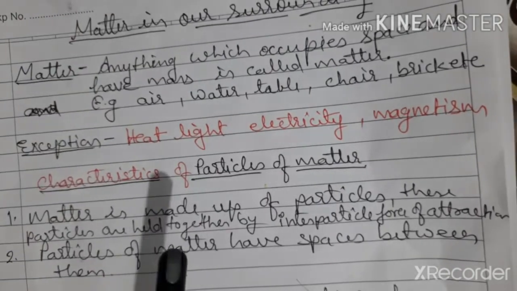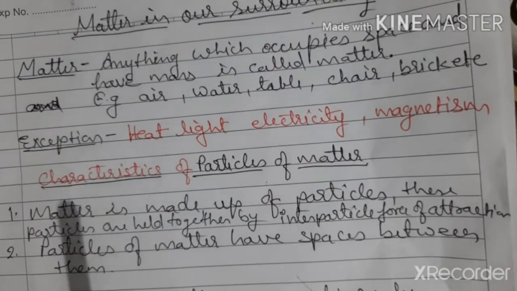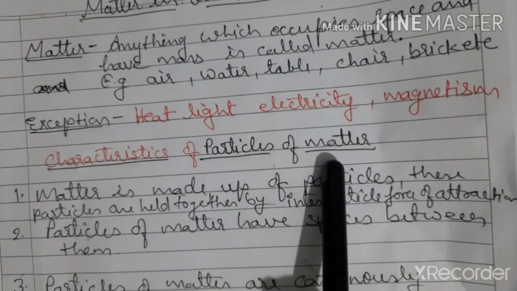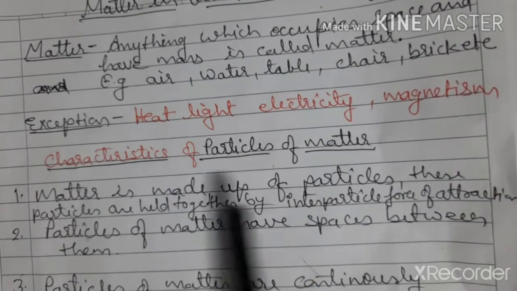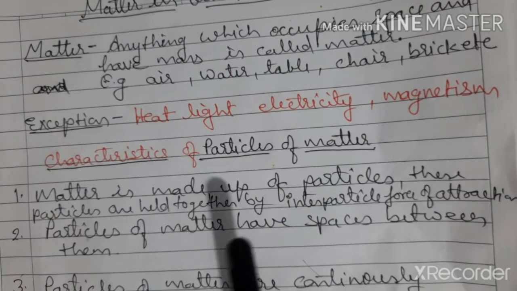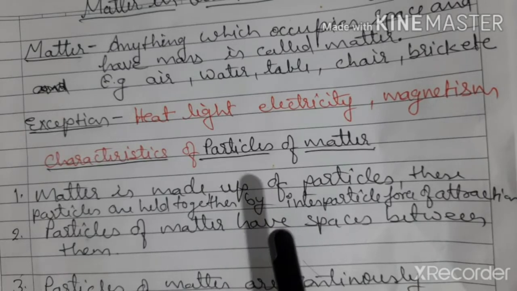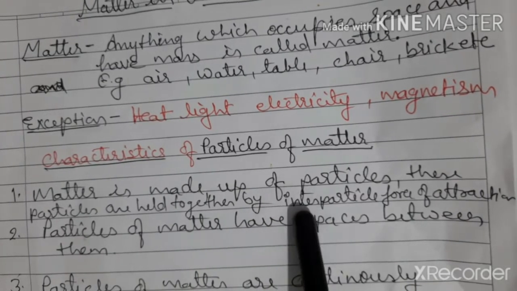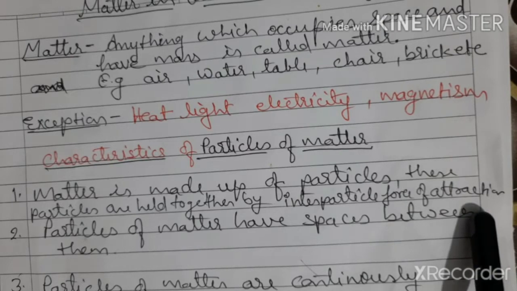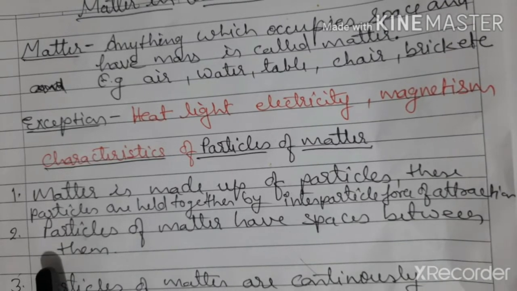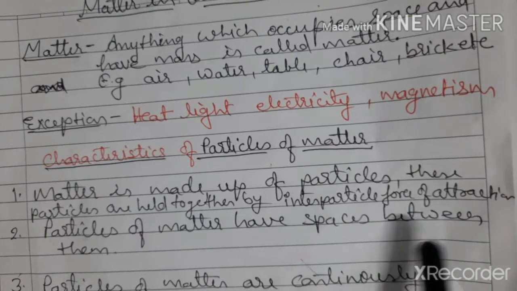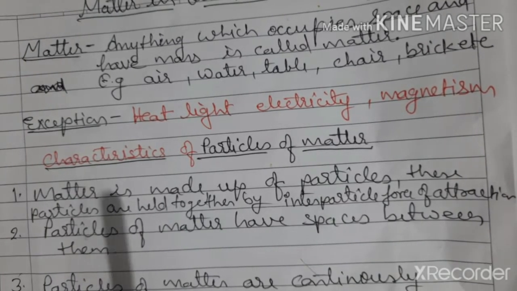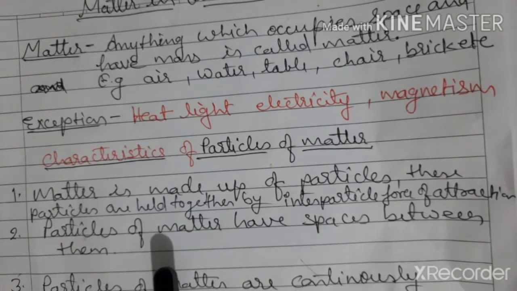You all know that matter is made up of particles. Let's see the characteristics of matter. Matter is made up of particles, and these particles are held together by a force of attraction. This force of attraction is called interparticle force of attraction. Next characteristic is particles of matter have spaces between them. The spaces present among the particles of matter are known as interparticle space.